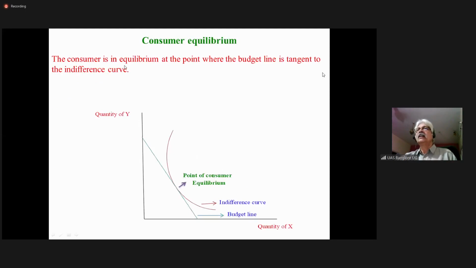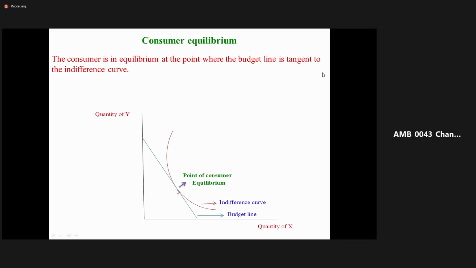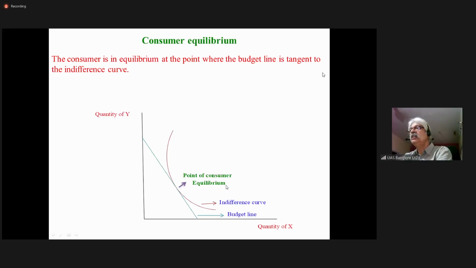The consumer is in equilibrium at the point where the budget line is tangent to the indifference curve. The point of tangency tells you the point of consumer equilibrium. With quantity of X and quantity of Y on the axes, the point of tangency where the budget line touches the indifference curve is the point of consumer equilibrium.